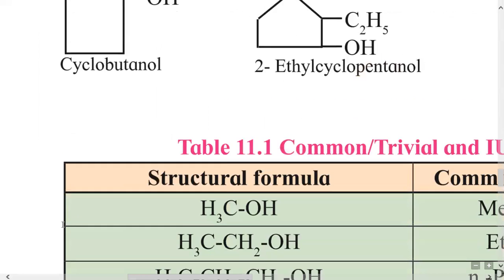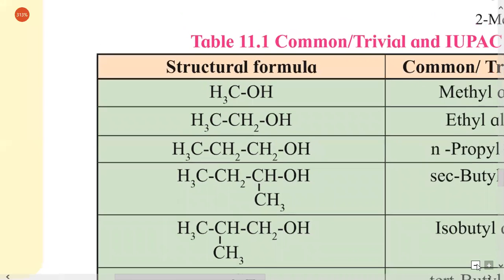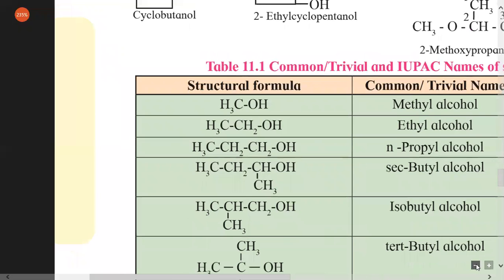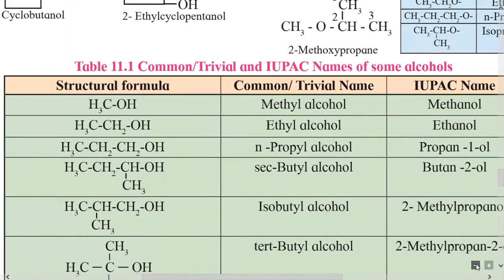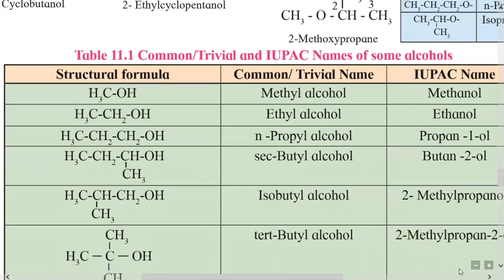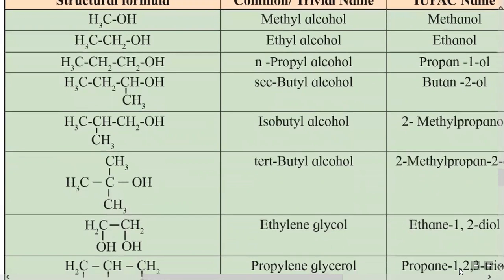Now, according to the IUPAC system, we will consider these examples, and how their common names and IUPAC names are given. Consider the first example, methyl alcohol. We had already given the common or trivial name for this alcohol.